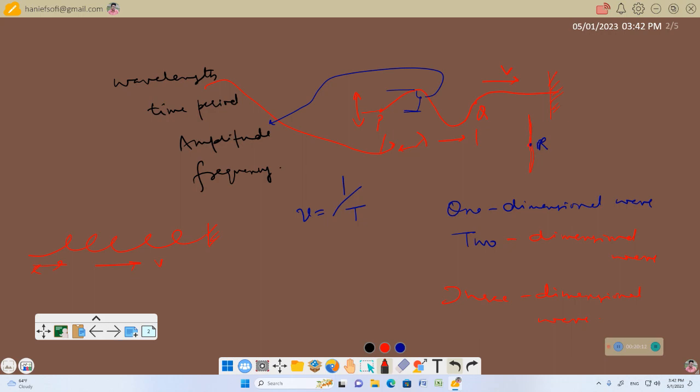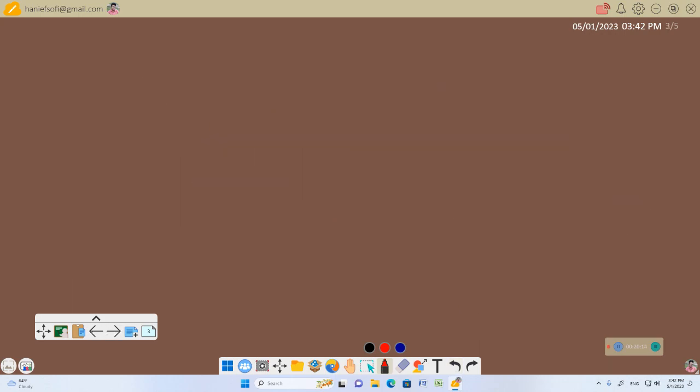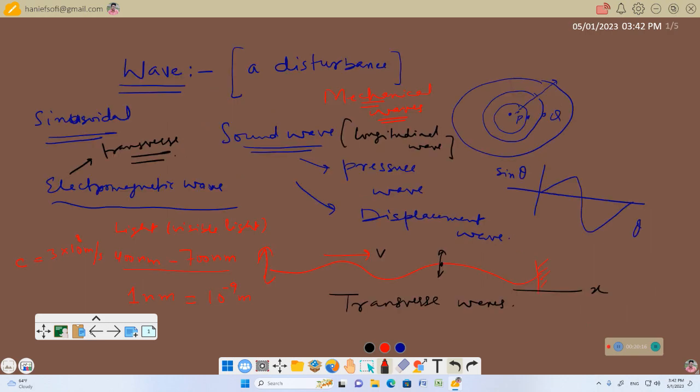So I stop here, but before stopping, let me summarize this little introductory lecture pertaining to a wave. We said wave is a disturbance. Now, this disturbance can occur in some physical quantity.